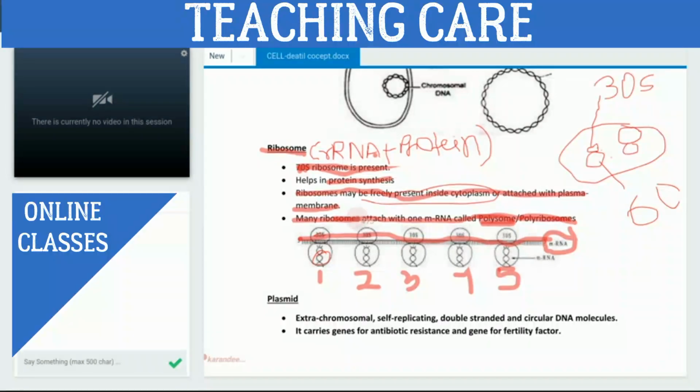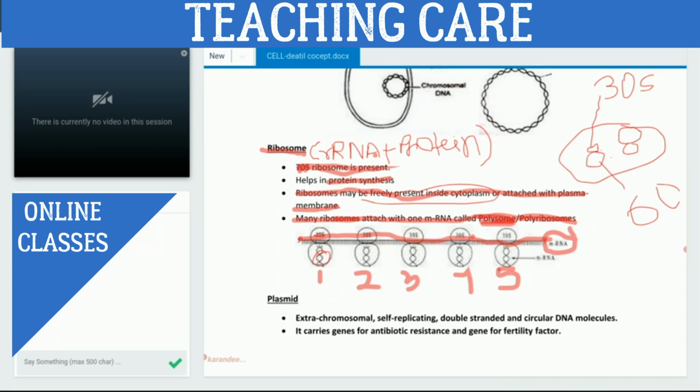In the suffix of ribosome is some, S-O-M-E, right? And in polysome, you are also getting some. Got it? Yes. Means many what? Many would be ribosome. Here is polysome, poly means multi. Multi what? Ribosomes. And only one mRNA. Got it? Yes, sir. Okay, fine. And that is all about the ribosome.